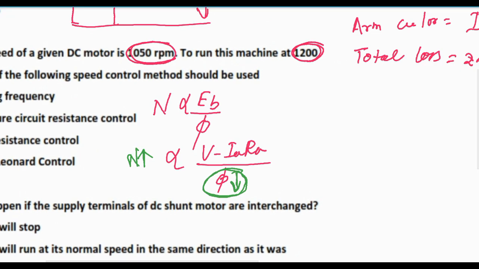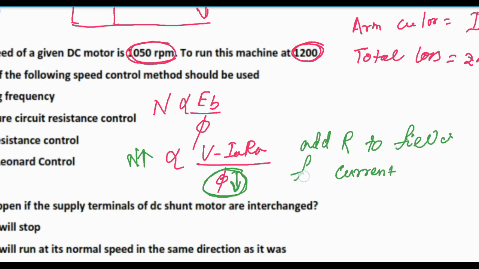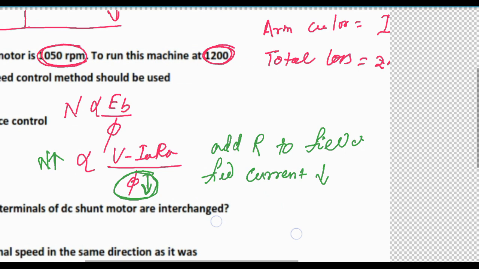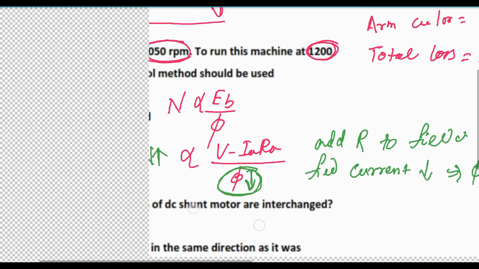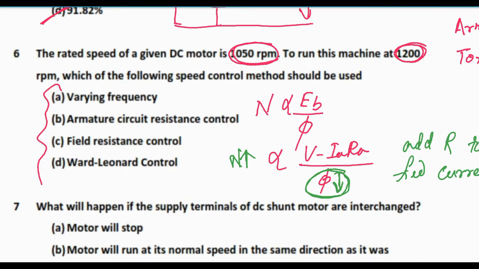So how can we decrease the field flux? If we add resistance to field, then the current will decrease. Field current will decrease, that is why field flux will decrease, and as the result N will be increased. So here the correct one is field resistance control.